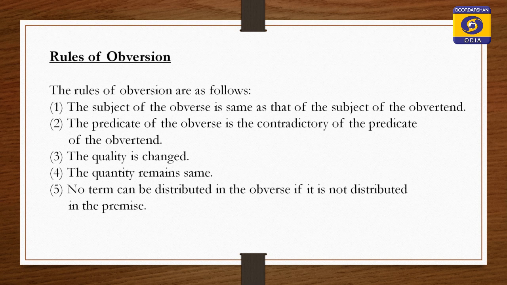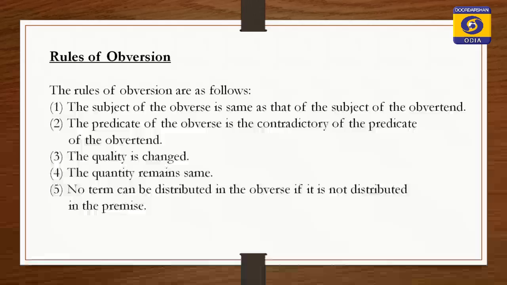That means, if one is affirmative, the other will be negative, like this. Then the fourth rule is quantity should be same. Quantity of both should be same. That means, if premise is universal, then conclusion also will be universal. If premise is particular, then conclusion also will be particular. Then the last rule, it is the same as that of conversion rule.